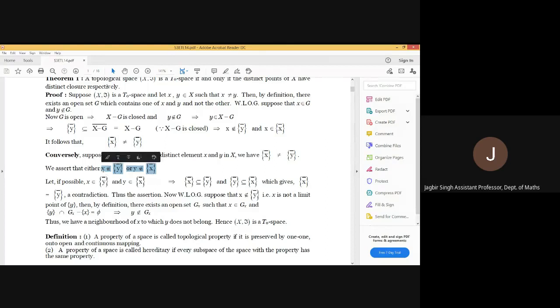Without loss of generality, we are assuming X does not belong to Y closure. It means X is not a limit point of singleton Y, and hence there exists an open set Gx containing X such that singleton Y intersection Gx minus singleton X is phi, means Y does not belong to Gx. Thus, we are having an open set which contains X but not Y. Therefore, the space is T naught.